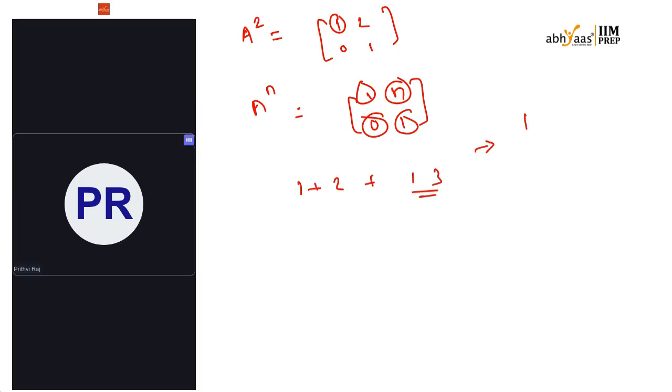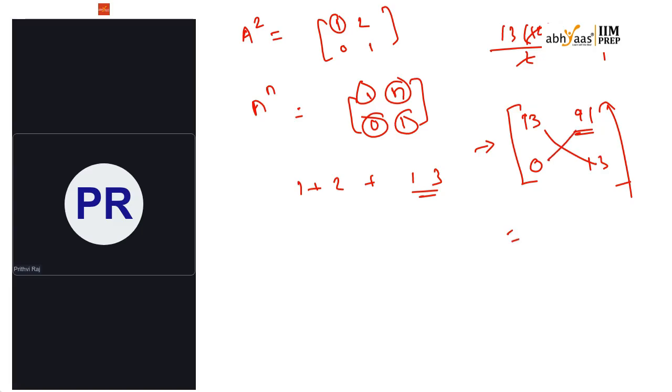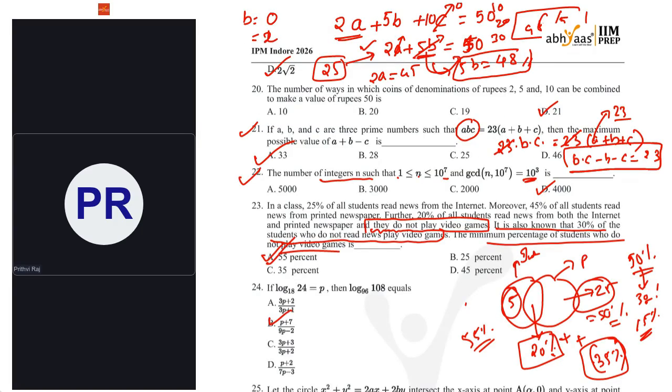What is my sum? 13 times 14 by 2, that is 91. So that's why 91 here, and 13 on the diagonal. This is our matrix, and in this matrix we have to find the determinant. It is 13 squared minus 0, which is 169. Very easy question.